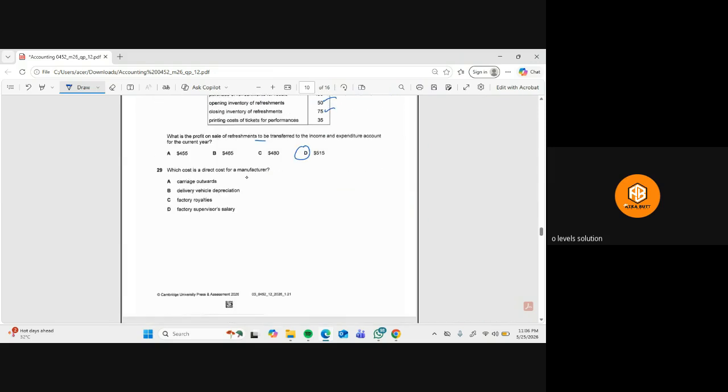Which cost is a direct cost for a manufacturer? It's too easy. Carriage outwards, no. Delivery vehicle, no. Yes, royalties. This is part of direct expense.